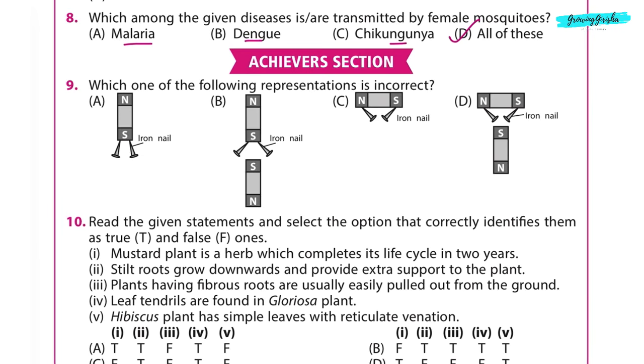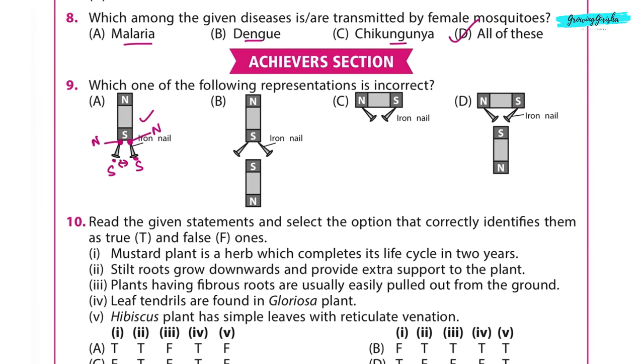In option A, since the bottom of the nail is attracted by the south pole, we can say it is the north pole because unlike poles attract each other. If this is north pole, this is south pole. And south pole is repelling each other. That means the representation is correct.